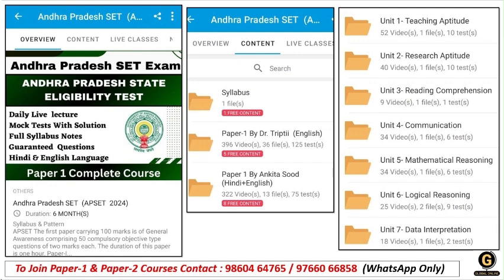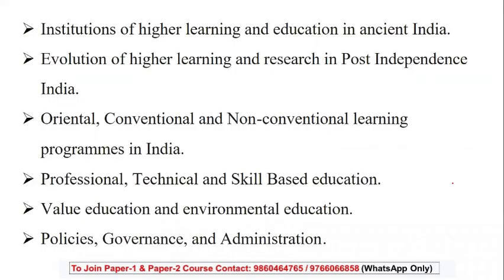Quickly, let's have a look at the syllabus for this. We start with institutions of higher learning and education in ancient India. Along with that, we'll also look at the evolution of higher learning and research in the pre- and post-independence period, that is the British as well as the post-independence period. We will see the terms oriental, conventional and non-conventional learning, that is, traditional and online forms of learning.